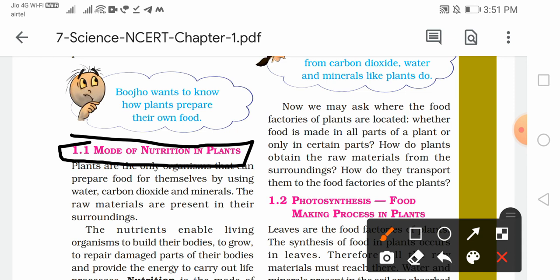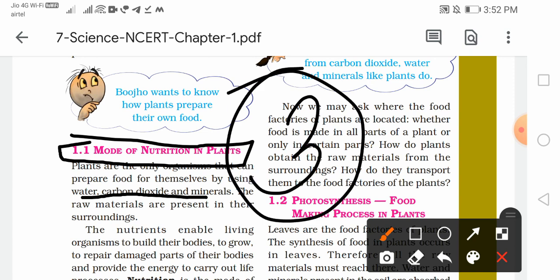So plants are the only organism that can prepare their food by themselves by using water, carbon dioxide and minerals. So the plants, these are the only living organisms on this earth that can prepare their food using the raw materials which are present in the surroundings like carbon dioxide, water and minerals. So basically they need 3 things to prepare the food by themselves. 3 चीज़ें चाहिए. कौन सी?